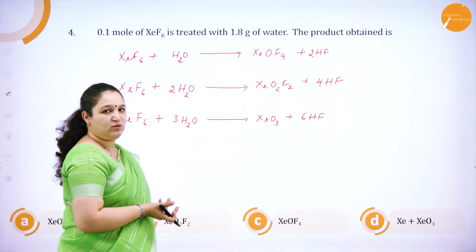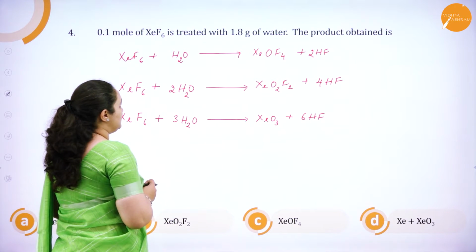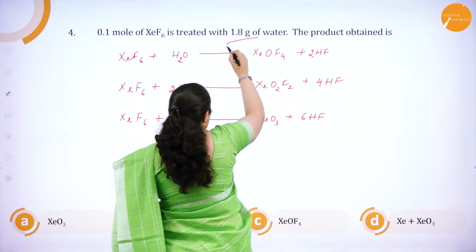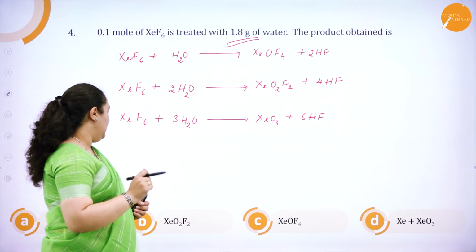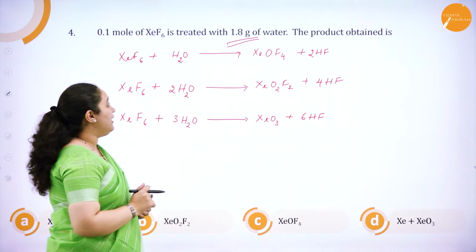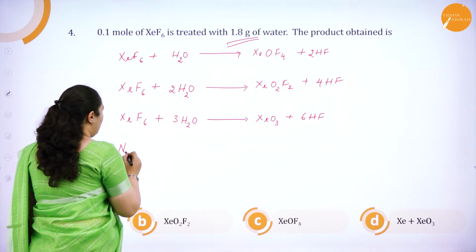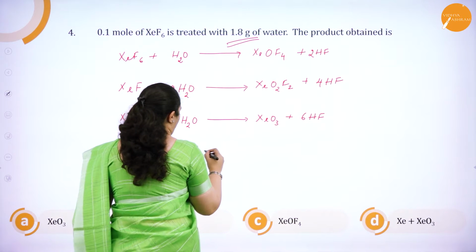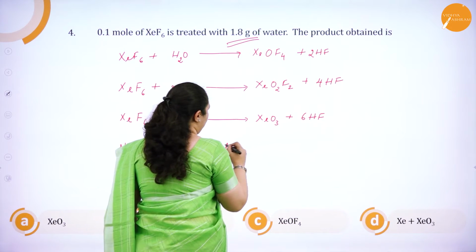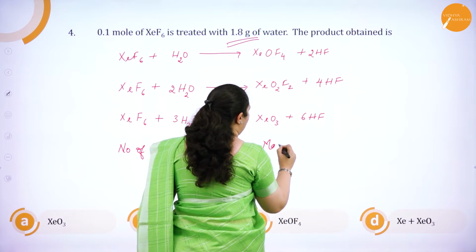You just have to find out the ratio which is given. 0.1 mole of XeF6 is there. They have given water in grams. So, we have to find out the number of moles of water. Number of moles of water is equal to mass by molecular mass.